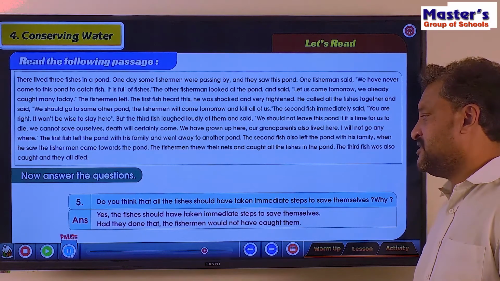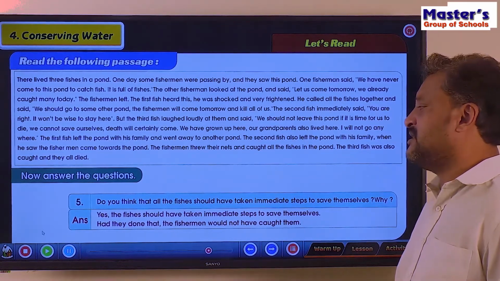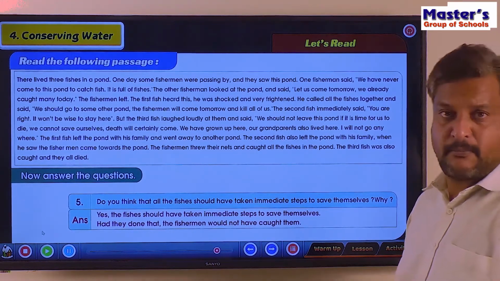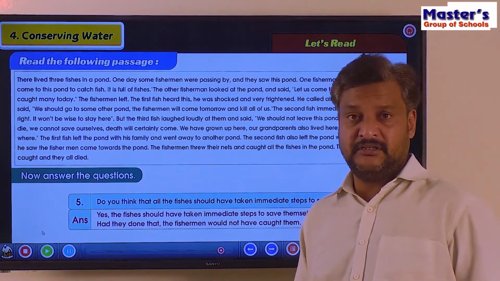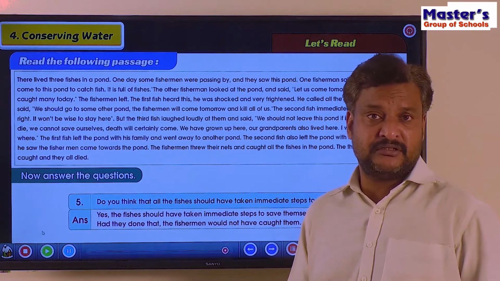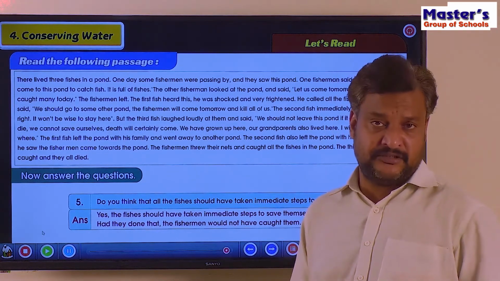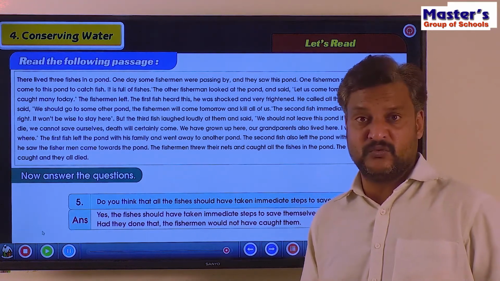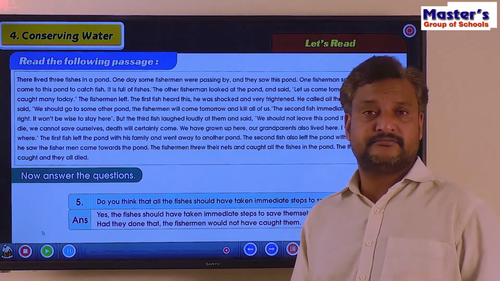Yes. The fishes should have taken immediate steps to save themselves. Had they done that, the fishermen would not have caught them. The first fish heard the fishermen talking to each other. He even alerted the other fish, but they were not wise enough to make an immediate move. They thought, well, let us wait.